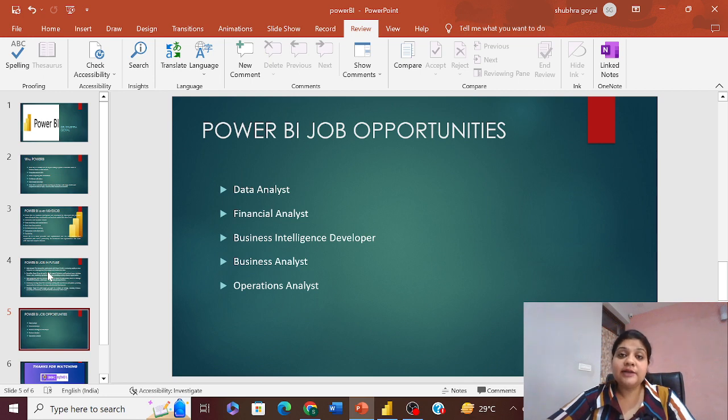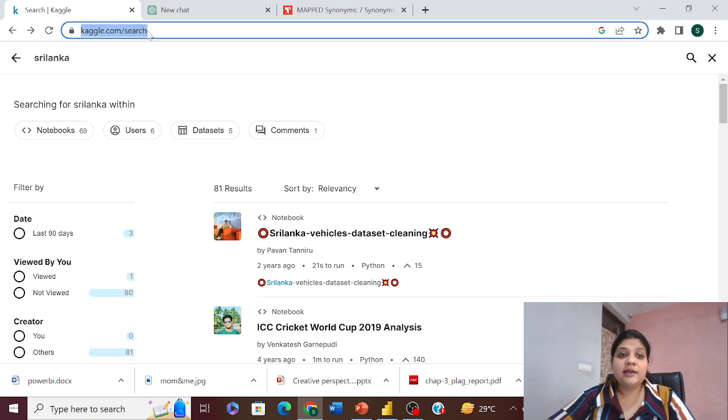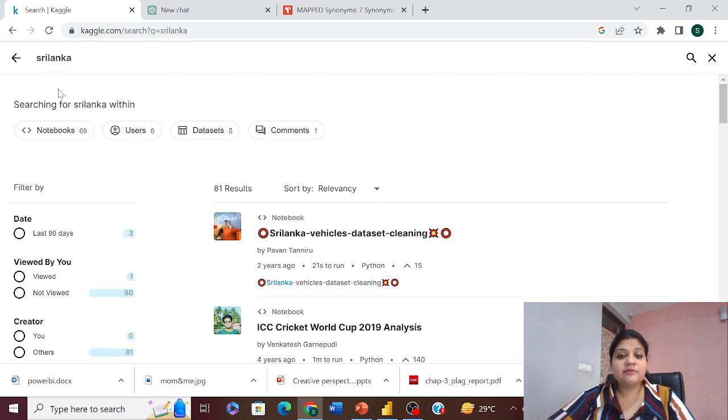So let's understand what data is, how you can download data, and how you can import it into Power BI. So let's begin. Kaggle is an open source repository which has lots of data in it. I started exploring Kaggle a few days ago, and I saw that while searching on Kaggle, I can find data. So I use any keyword, let's say Sri Lanka. If I use this keyword, I get this first dataset which is the Sri Lanka vehicle dataset cleaning.